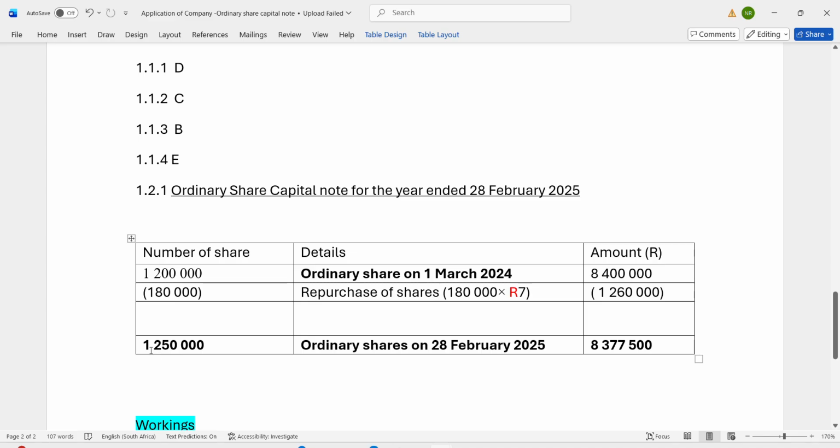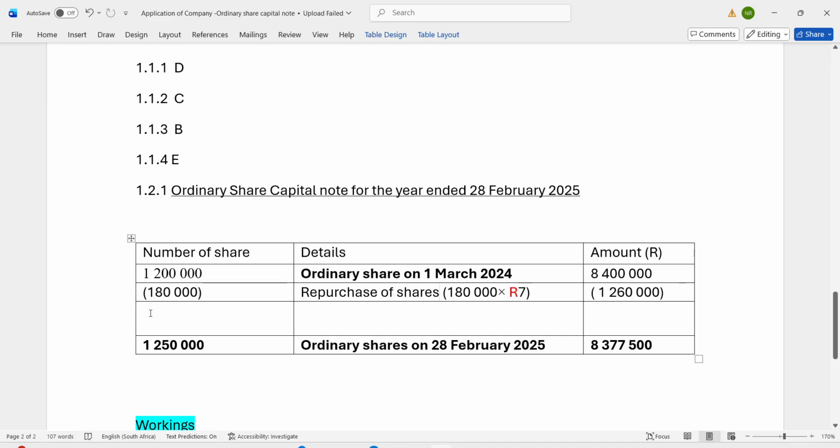So in order to find this value here, you're going to take 1,250,000 plus it, again remembering that when you go up you change the sign, so instead of minus you plus it, with 180,000 and minus it with 1,200,000.